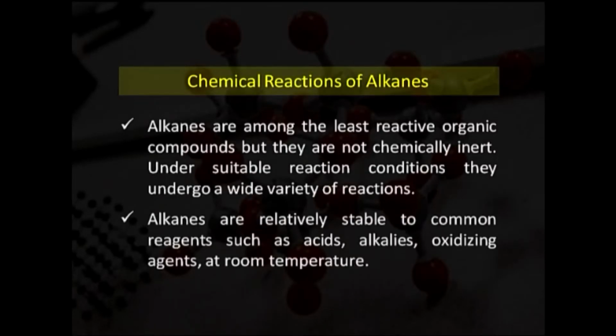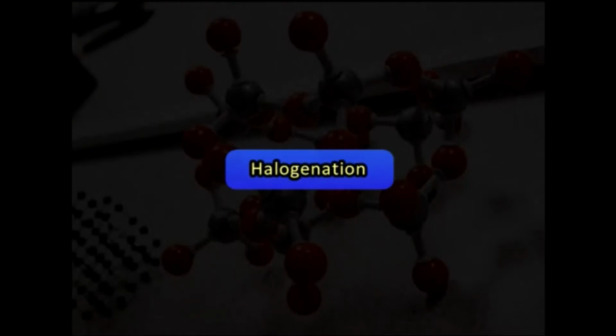In these reactions, the chemical changes may be observed in alkanes, as alkanes are among the least reactive organic compounds, but they are not chemically inert. Under suitable reaction conditions, they undergo a wide variety of reactions. Alkanes are relatively stable to common reagents such as acids, alkalis, oxidizing agents at room temperature. The processes which involve reactions such as halogenation, it is a type of substitution reaction, oxidation, nitration, dehydrogenation, aromatization and isomerization will be discussed.